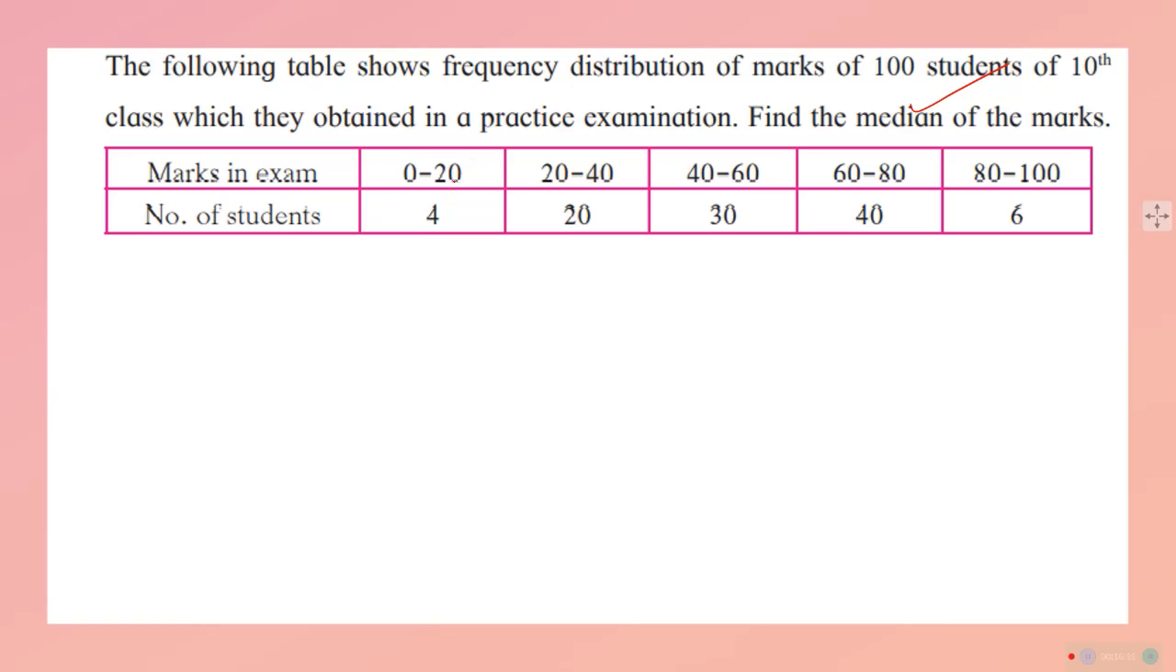Number of students, if I calculate 4 plus 2, 24 plus 30, 54 plus 40, 94 plus 6, 100. So n is equal to 100, I know very clearly. When we are talking about the median, we should have an idea about n upon 2, which is equal to 50. The 50th will be the median.